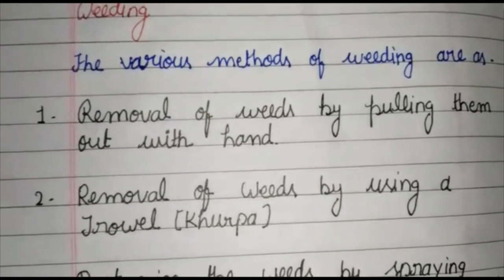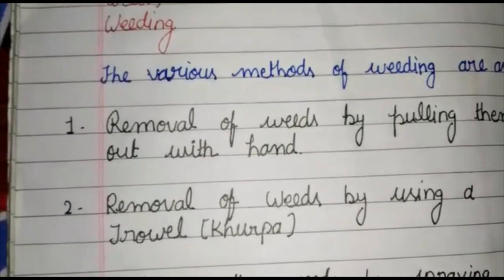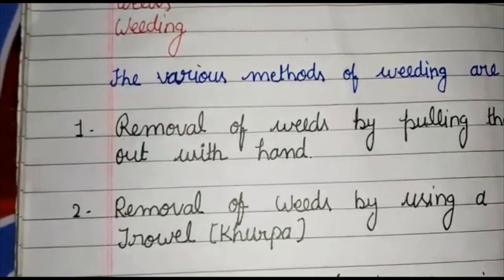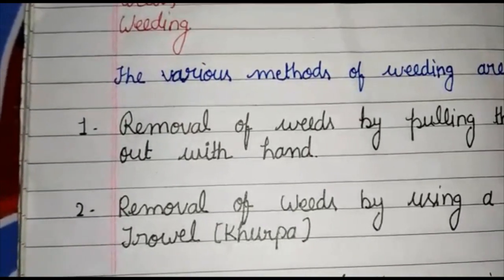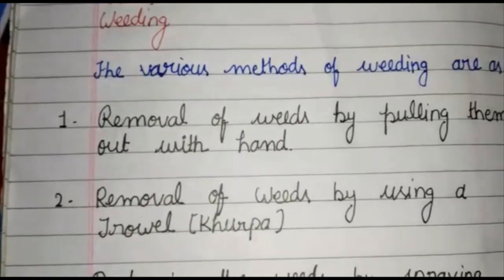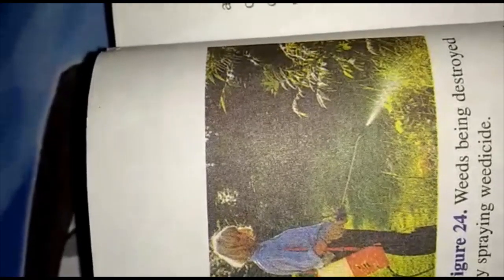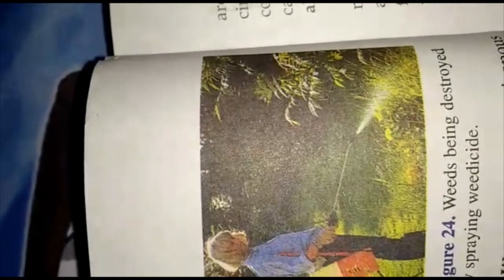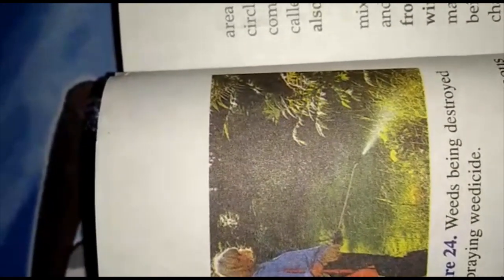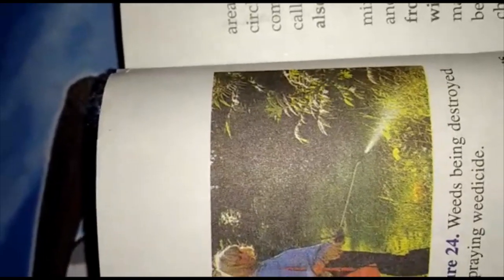Next, removal of weeds by using a trowel. Weeds can be removed by digging or cutting them close to the ground from time to time with the help of an implement called a trowel. Next, destroying the weeds by spraying special chemicals called weedicides. The poisonous chemicals which are used to kill weeds in the field are called weedicides.